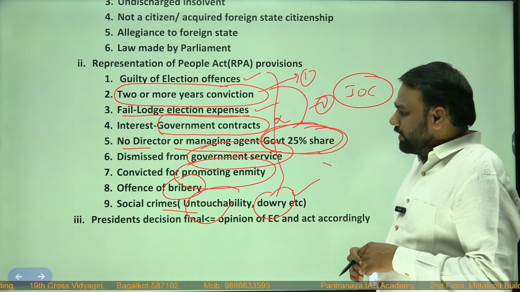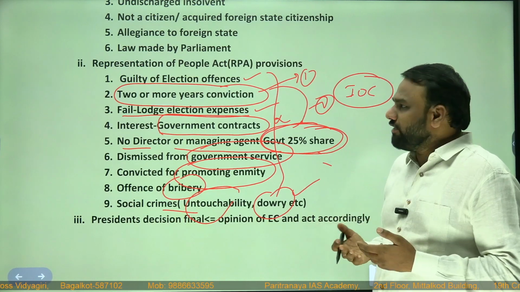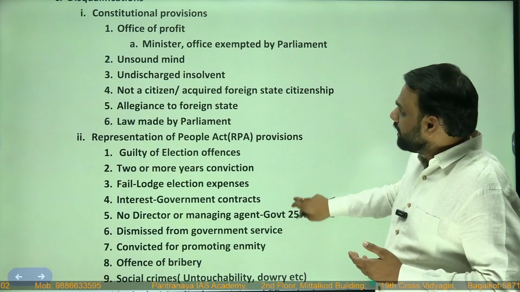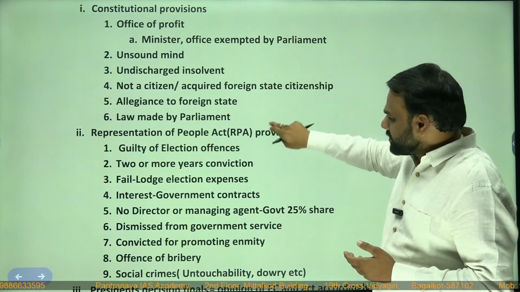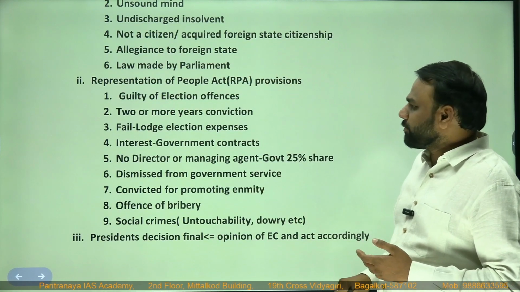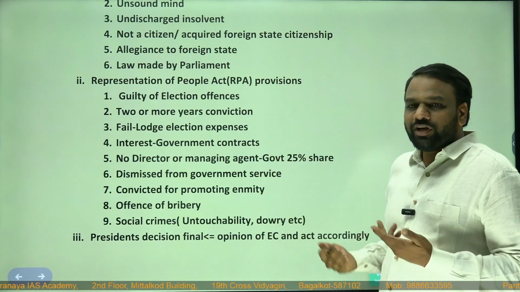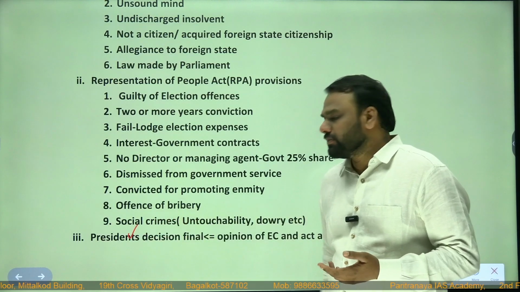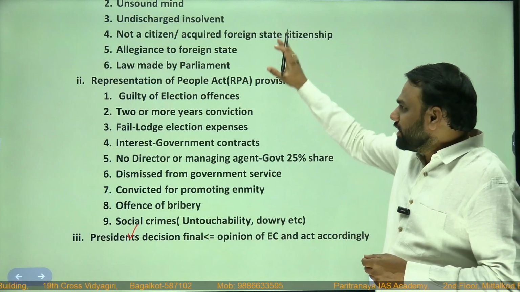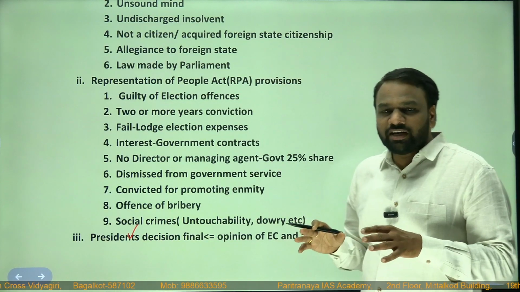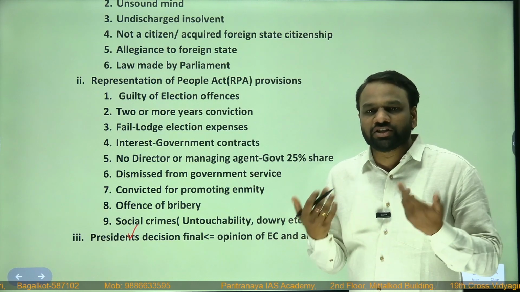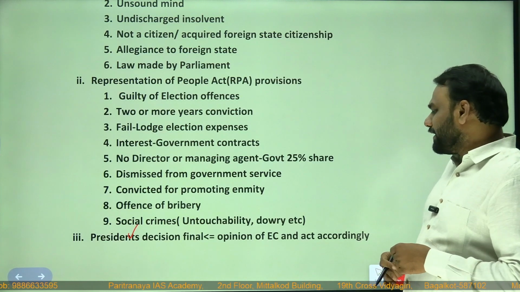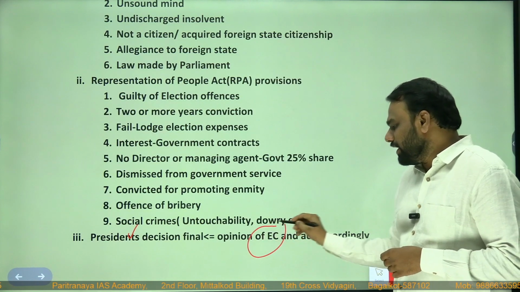Next, now who has the power to disqualify? So we have seen two different grounds. One is constitutional provisions, and next, Representation of People Act provisions. So who has the power to disqualify them? President has the power. So president can take the decision in these matters. But president does not have the discretionary power. He cannot take the decision on his own. So what he will do? He will consult Election Commission and act accordingly. So he'll consult Election Commission of India.